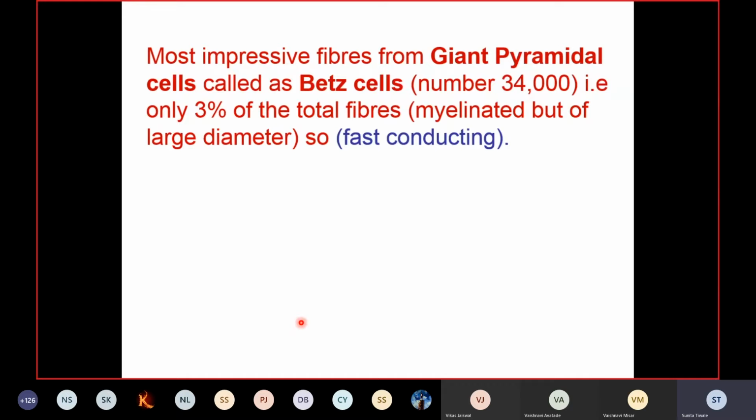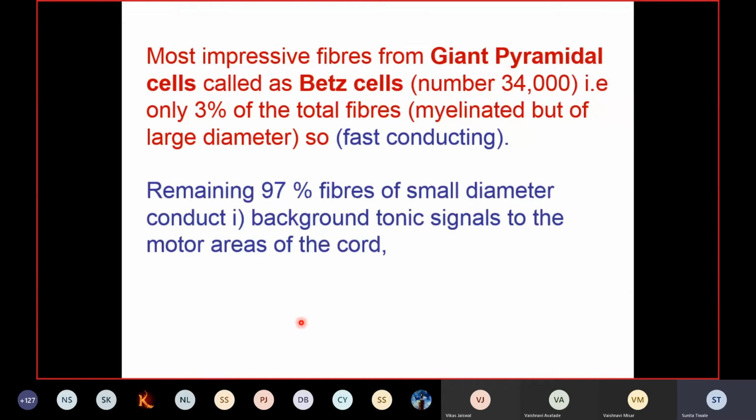Just now I have told you the role of the supplementary motor area. So background, that is tone adjustment, has to be done in the other postural muscles. For that, the signals are conducted through these remaining fibers. So background tonic signals are provided to the motor areas of the spinal cord.